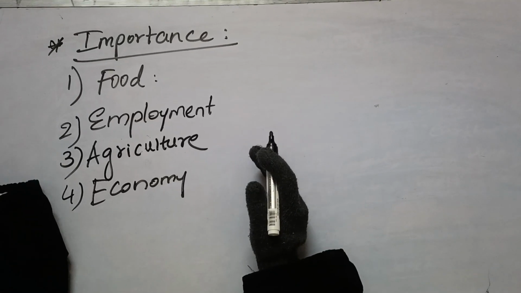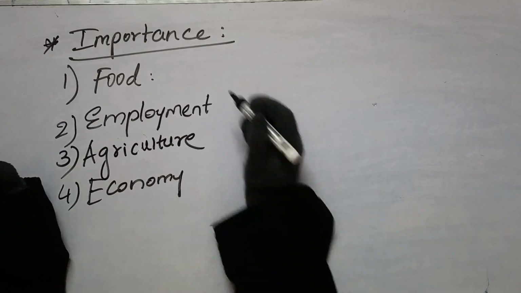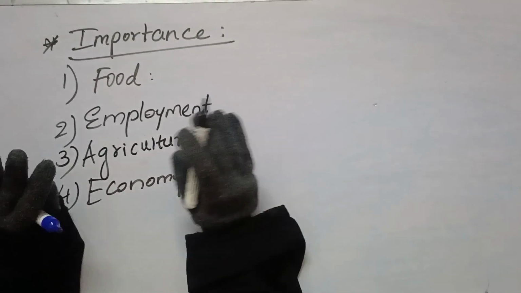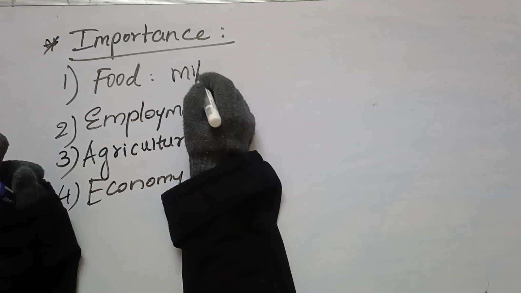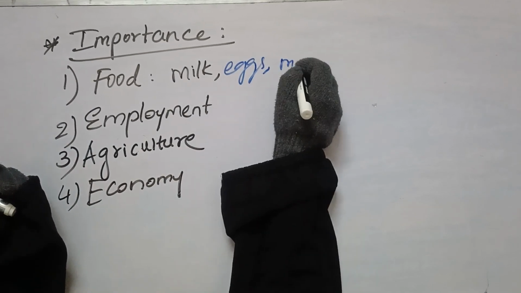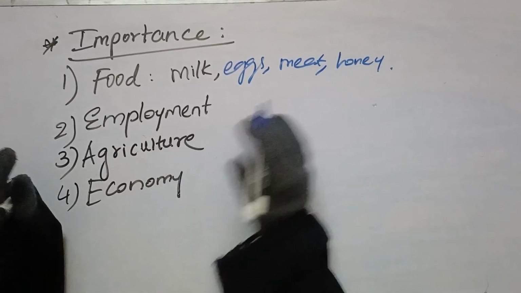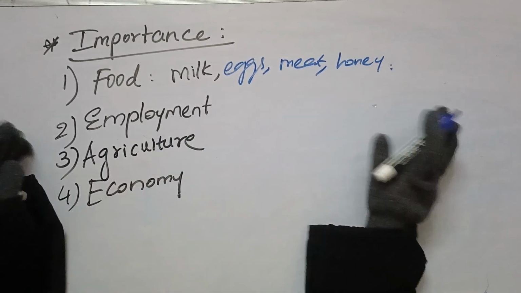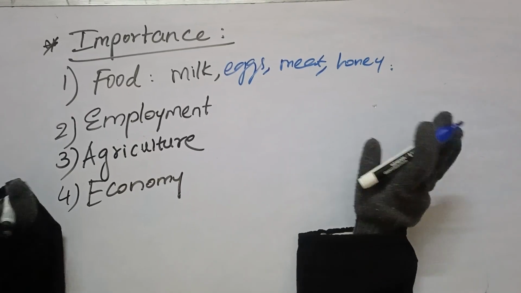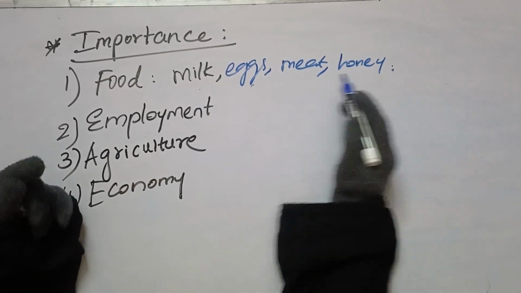Because of animal husbandry, when we take care of animals properly, ultimately they are going to give us a lot of products like milk, eggs, meat, honey, and much more. So these are the food products that we are going to get from animals.